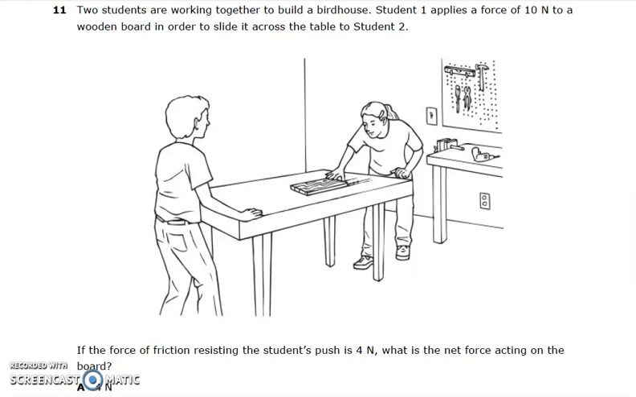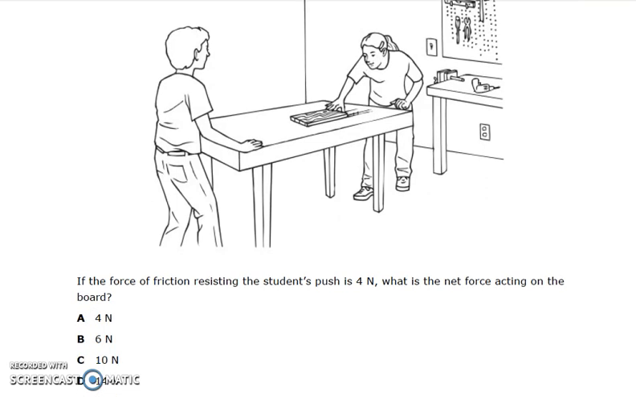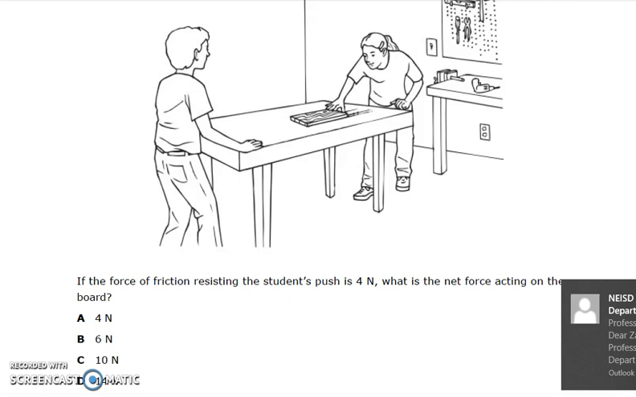Number 11. Two students are working together to build a birdhouse. Student 1 applies a force of 10 newtons to a wooden board in order to slide it across the table to student 2. If the force of friction resisting the student's push is 4 newtons, what is the net force acting on the board? A. 4 newtons, B. 6 newtons, C. 10 newtons, or D. 14 newtons.